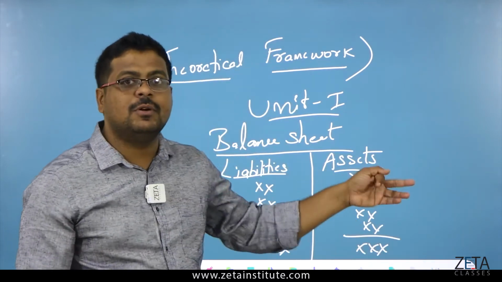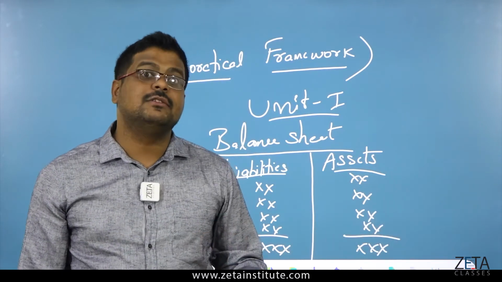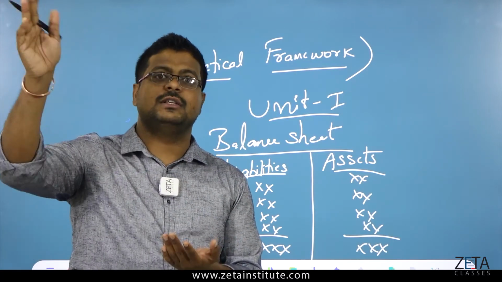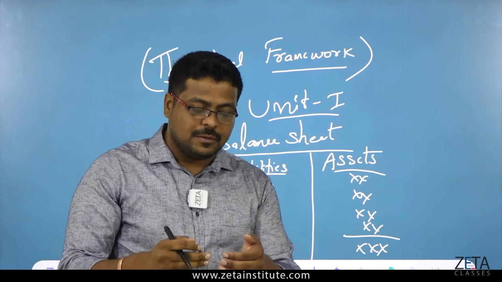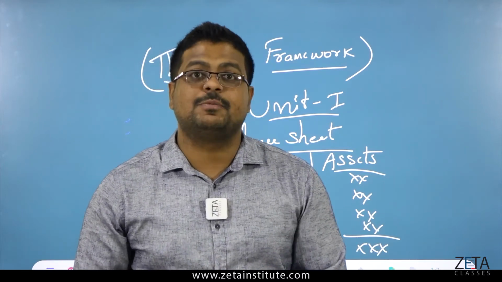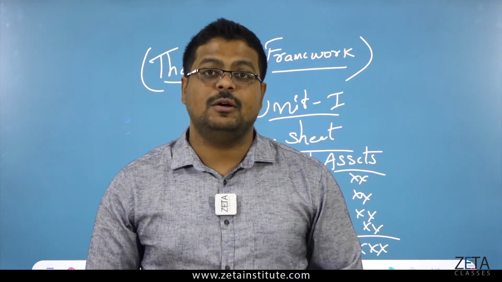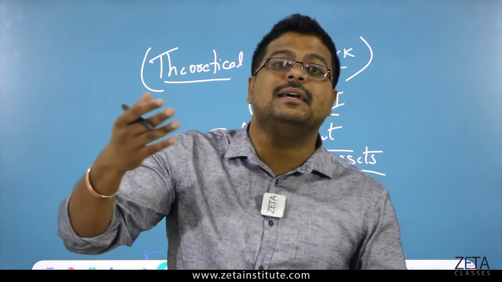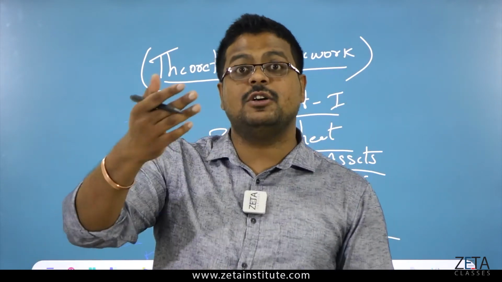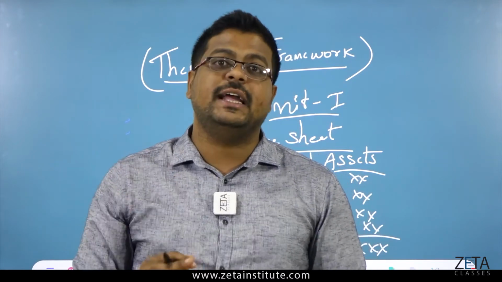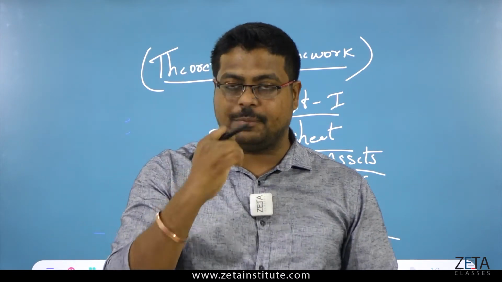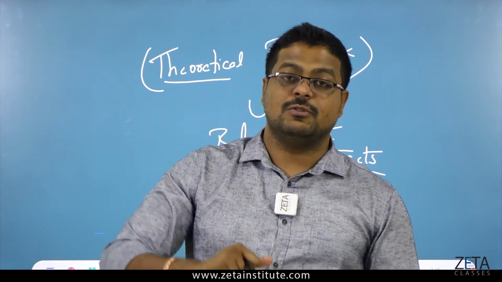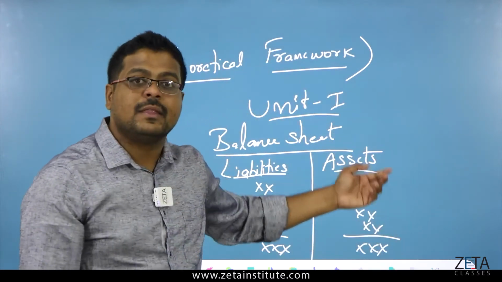Either assets will be more. Where will assets be more? Where they are earning a lot of profit, where their profit growth is very high. Because you know, the company makes profits. That is called profit motive. Then comes profit maximization, how to maximize your profit. There it is not the end. After profit maximization, you have wealth maximization. So wealth maximization is also important here.